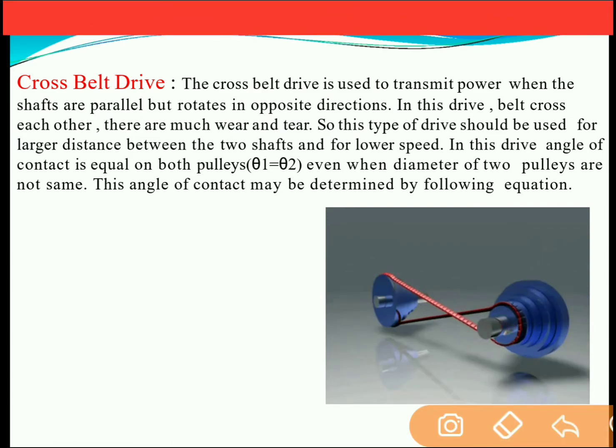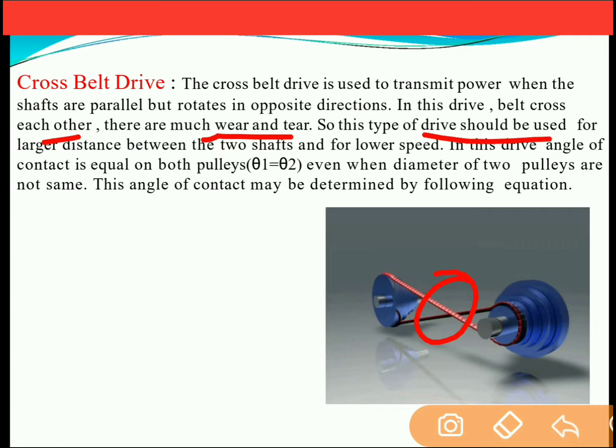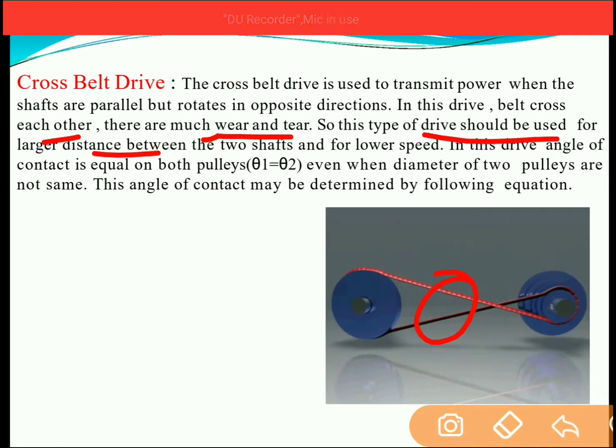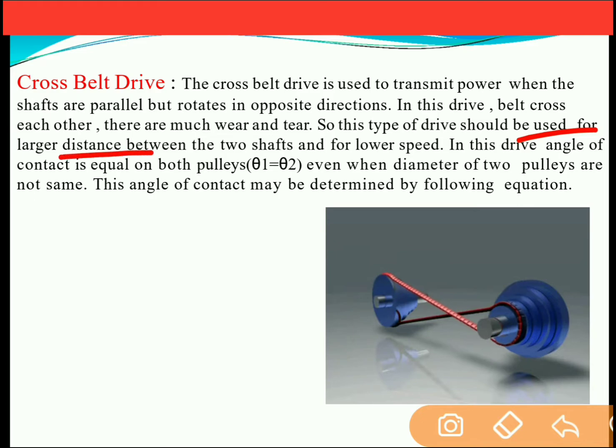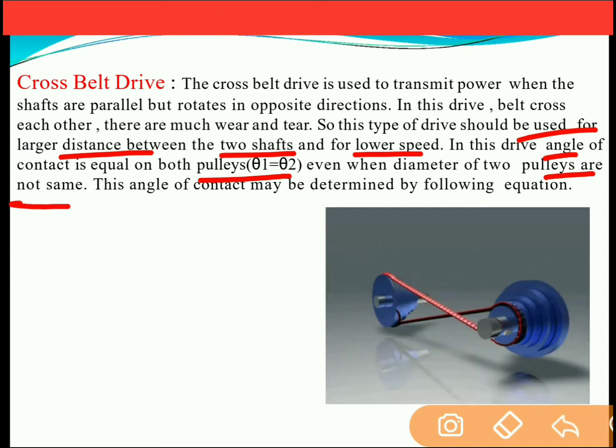As you see, the belt is in a cross shape. So that's why it is considered a cross belt drive. In this drive, the belt crosses itself and hence there can be chances of wear and tear. So this type of drive should be used for a large center distance between the two shafts and for lower speed. In this drive, the angle of contact for both the pulleys is the same even when the diameters of the two pulleys are not the same. This angle of contact may be determined by the following equation.